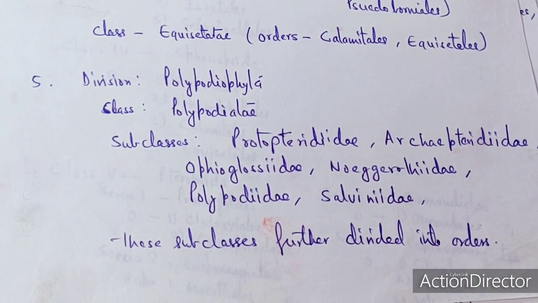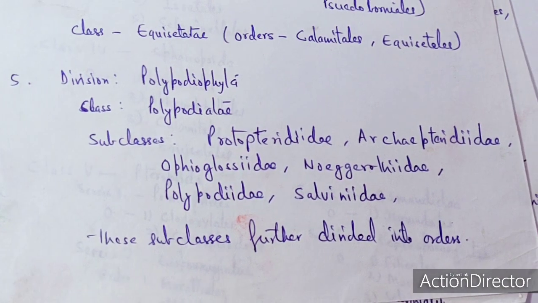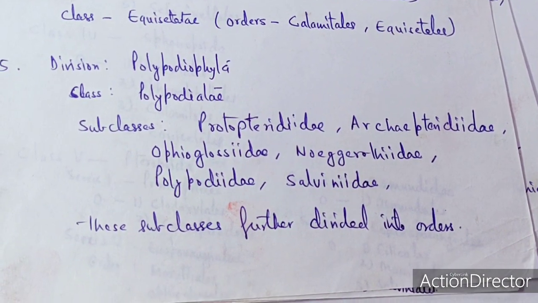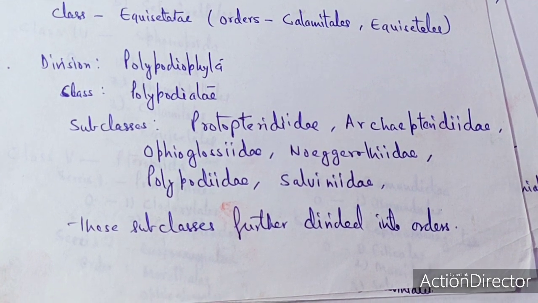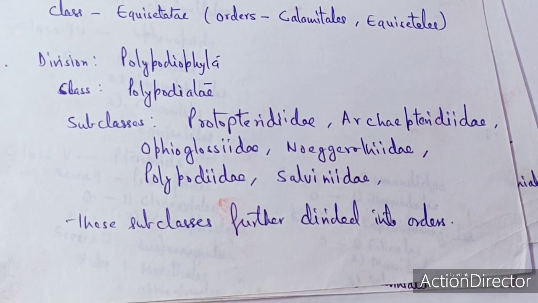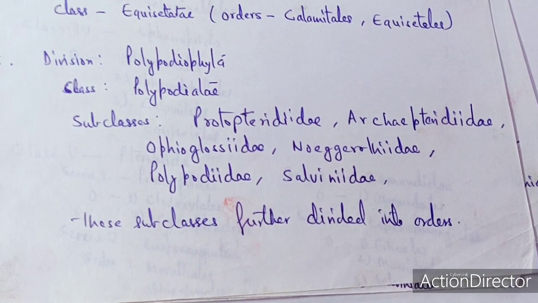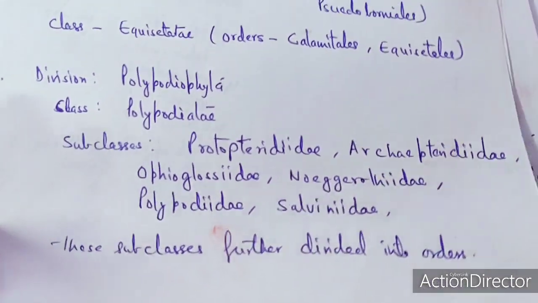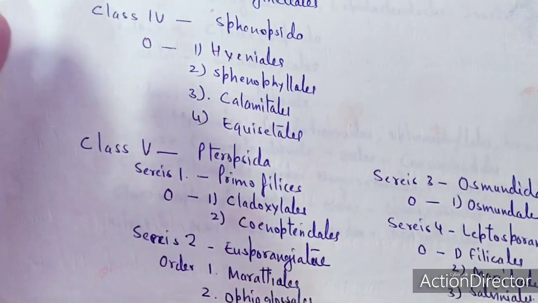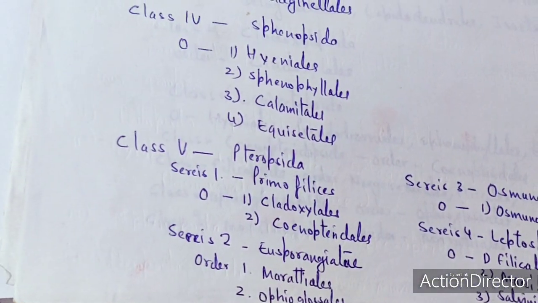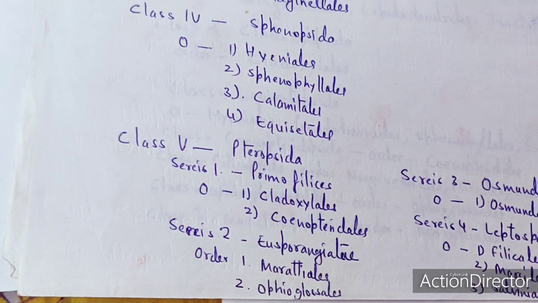Polypodiophyta consists of Polypodidae, which is divided into subclasses. These are known as the Protopteridae, Archaeopteridae, Ophioglossidae, Nodotheridae, Polypodidae, and Salvinidae, and these are further divided into orders. So various classifications have been produced to divide the pteridophyta, which is one of the important plants in the